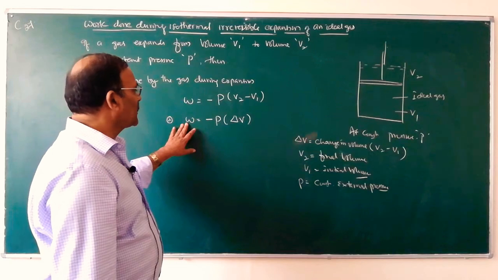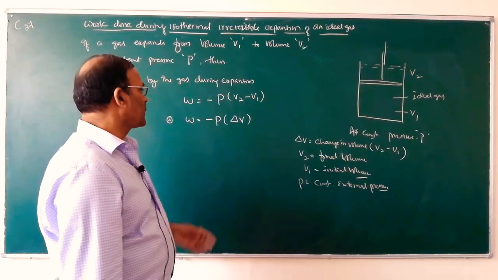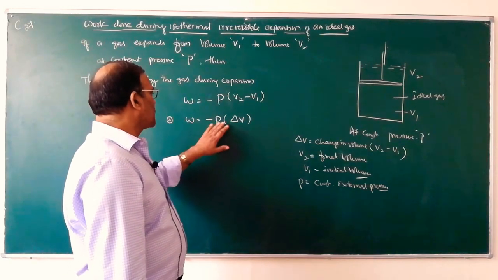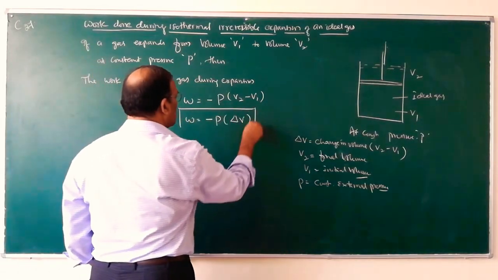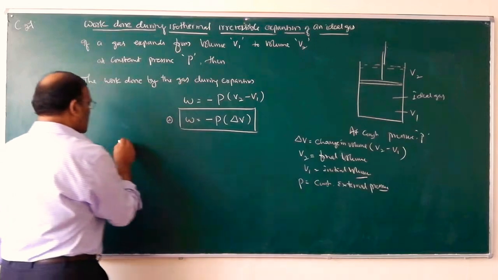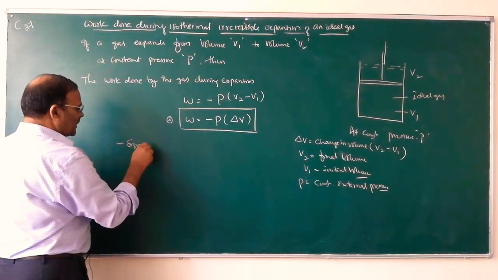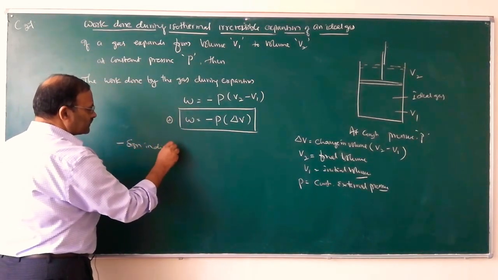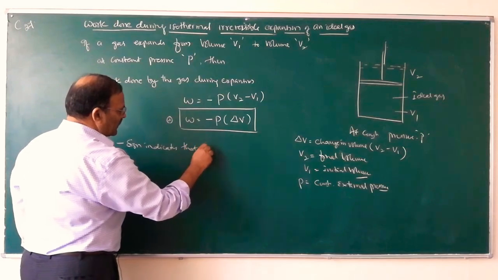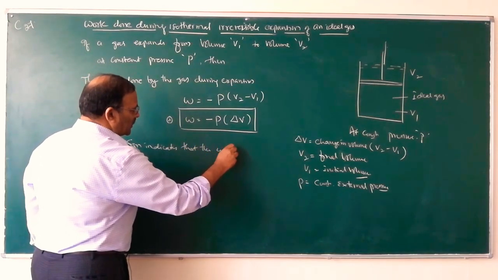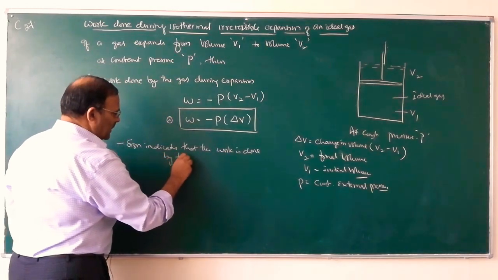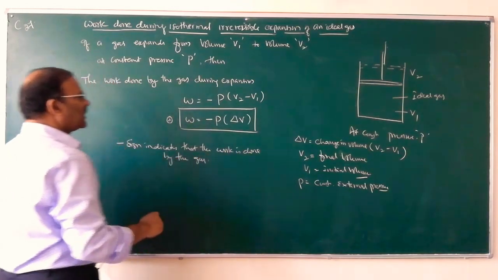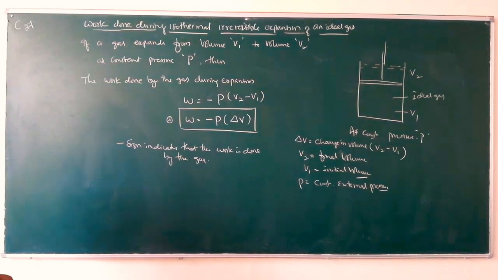So the work done by the gas during this expansion equals minus P delta V. So this is the work done by the gas. The minus sign indicates that the work is done by the gas.